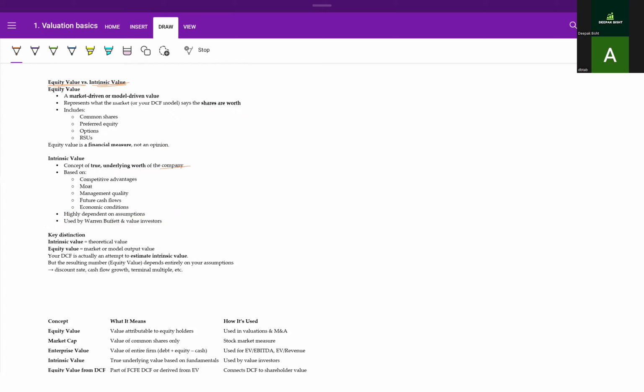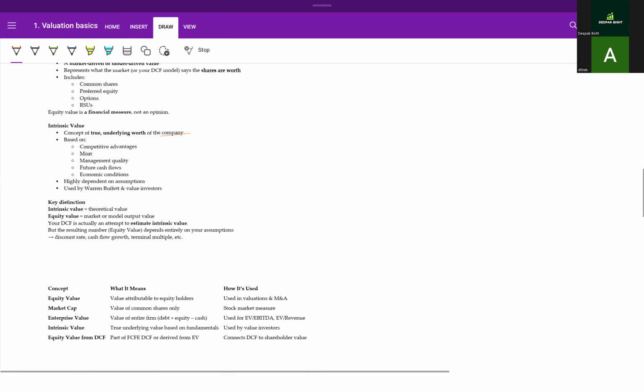Okay, and let's do a summary. So let's quickly revise everything. So the concept is about equity value. Equity value means the value attributable to the equity holders. It's used in valuation of mergers and acquisitions. Market cap is the value of common shares only. So that's market cap, and it's the stock. It's used in the stock market as a measure.